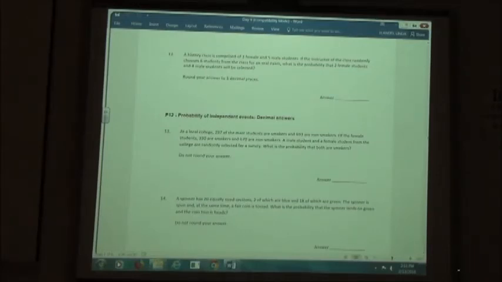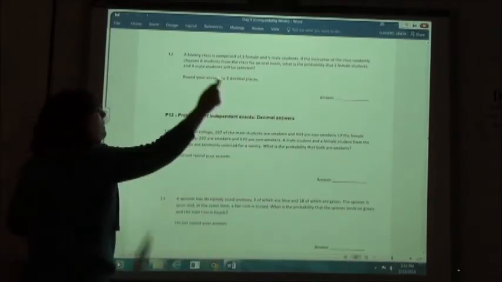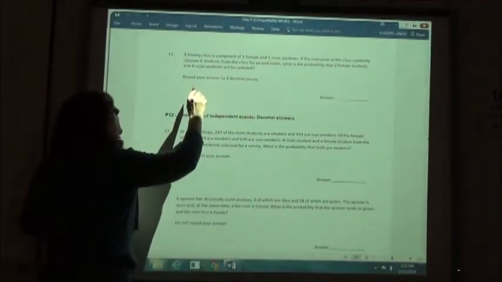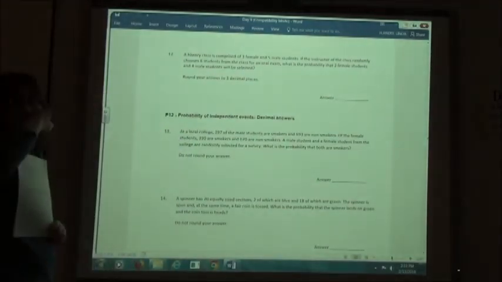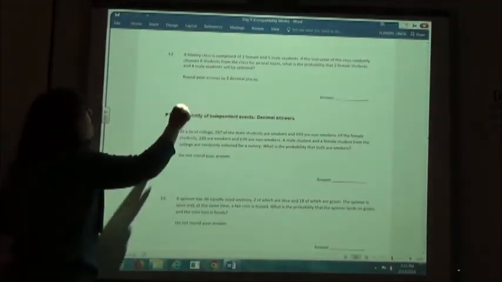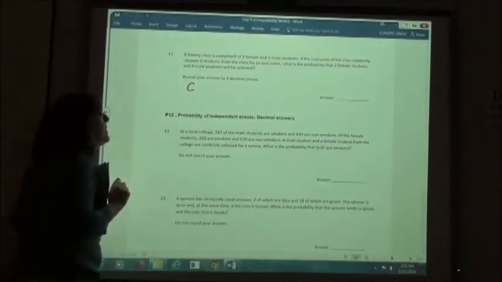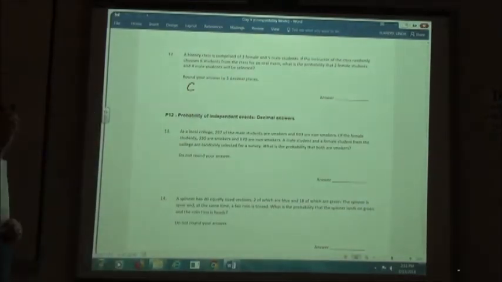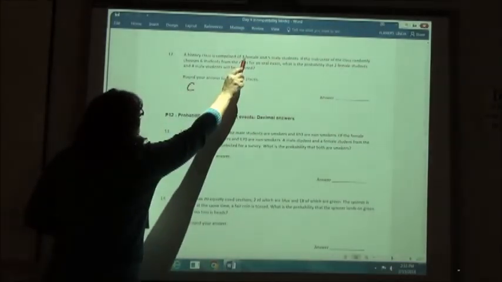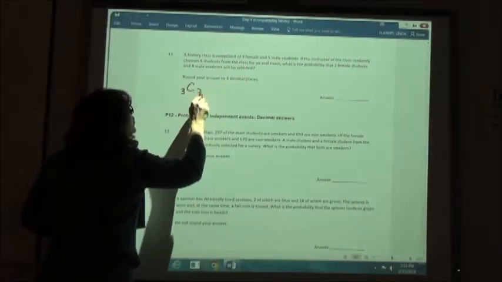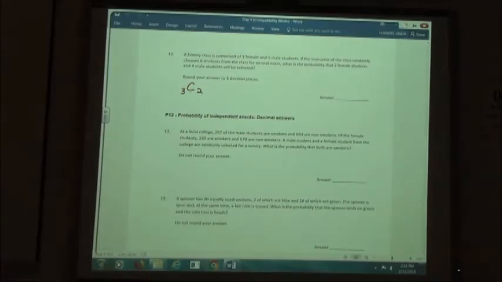So if we start with our female students, we would have a combination of how many total females? The total females? Oh, 3, and we're going to choose 2 of them. There's 3 altogether, we're going to pick 2 of them, which would give me